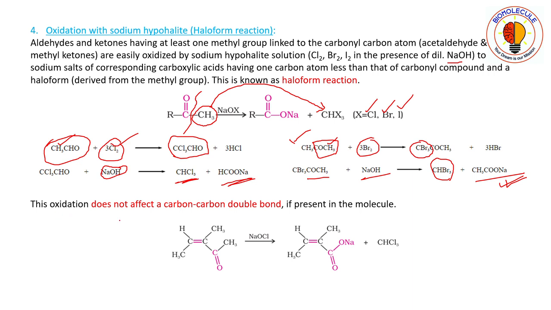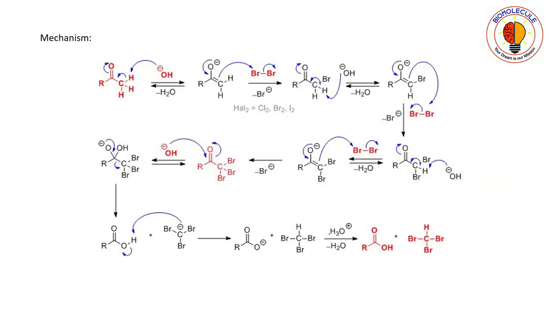Now, this oxidation does not affect the carbon-carbon double bond. See here, this unsaturation remains intact. This double bond is not converted to a single bond. So this oxidation does not affect the unsaturation present in a molecule. Now you see the mechanism, how you are getting this.